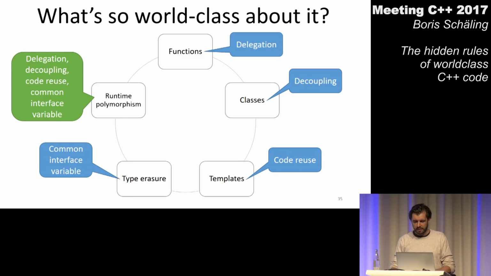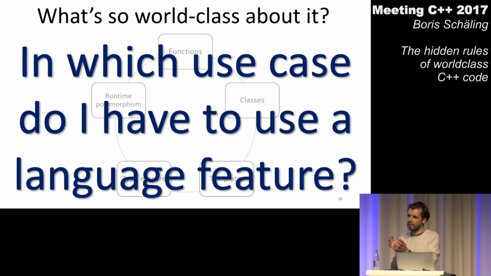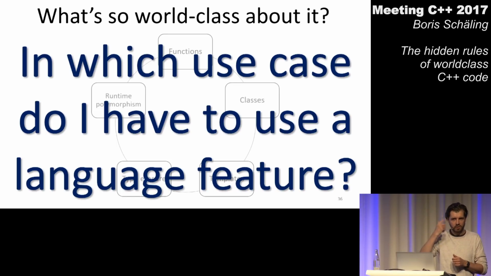I would say that when it comes to communicating and picking a language feature from that circle we have just seen, we have to think about what the defining use cases are for the various language features. What are the use cases where we have to use a language feature, where we cannot use any other language feature? If we use a language feature only in a use case where we have to use it, we are communicating to somebody else who's reading our source code. Or maybe we are communicating with our future self, just like Kate said. I mean, we are the one who is maybe reading our source code again in a couple of months, trying to understand what we thought back then.